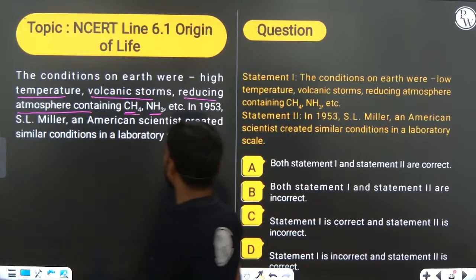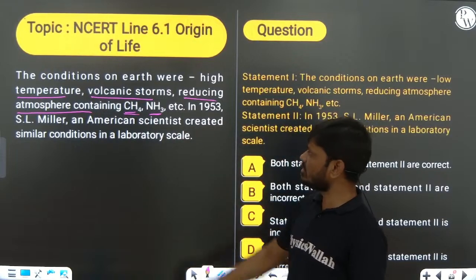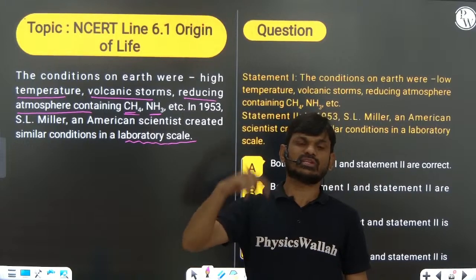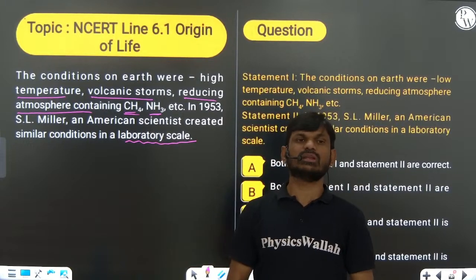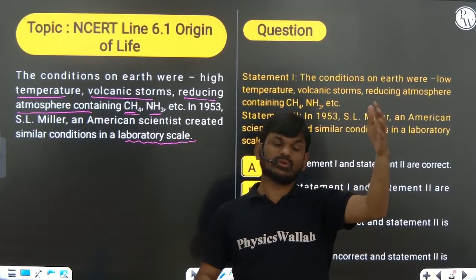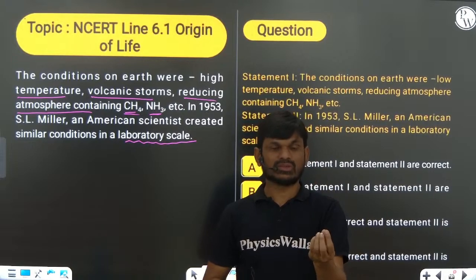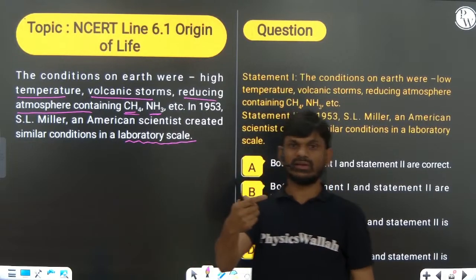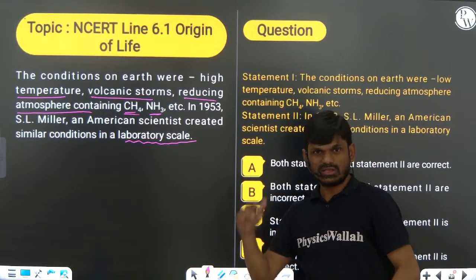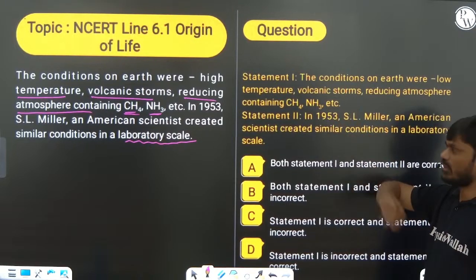So in 1953, S.L. Miller, an American scientist, created similar conditions in laboratory, that is called simulation experiment. What are the conditions? Those were present on the surface of primitive earth. Same condition they created in laboratory. So that is called simulation experiment, S.L. Miller experiments. You can see here statement 1 question.